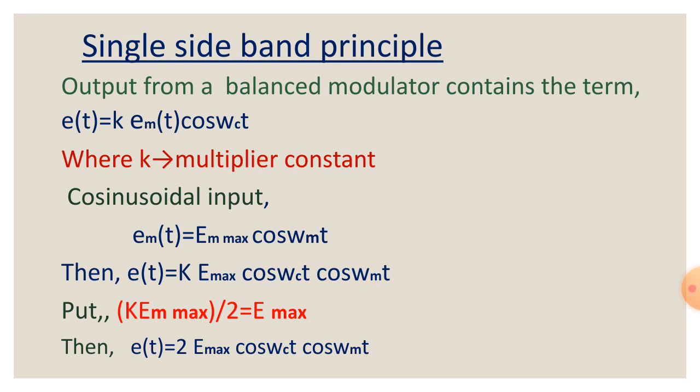Then the expression of e(t) comes out to be e(t) = k Em max cos ωct cos ωmt. Now substituting E max = k Em max by 2, then e(t) becomes 2 E max cos ωct cos ωmt.